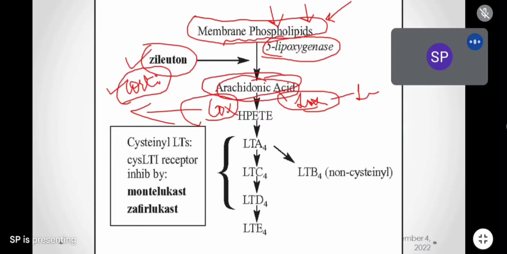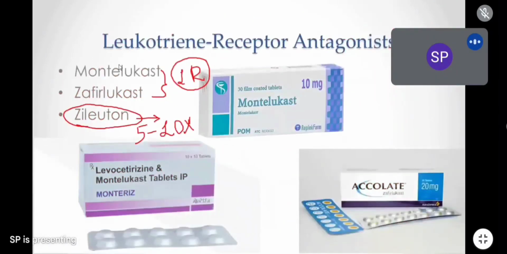First of all, it will not allow arachidonic acid to form. If arachidonic acid is not formed, what will happen? All the inflammatory mediators, prostaglandins, leukotrienes, nothing will be released. And that's why it is called a strong anti-inflammatory agent. Listen about that, that we don't actually use. This is the speciality of this enzyme inhibitor.